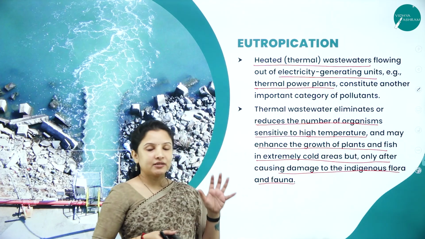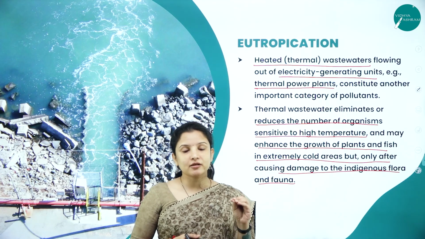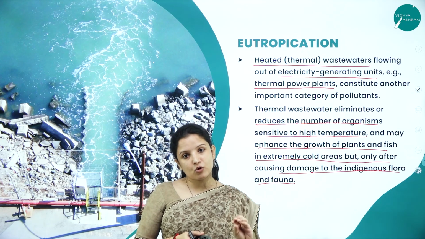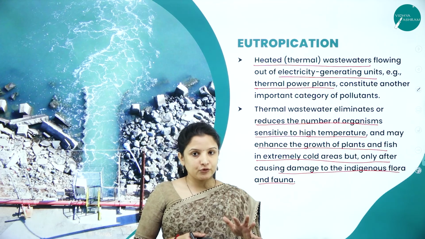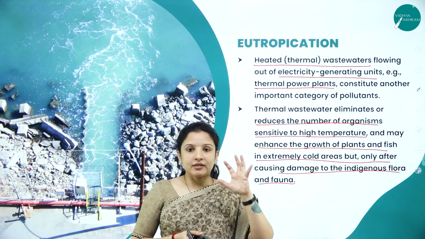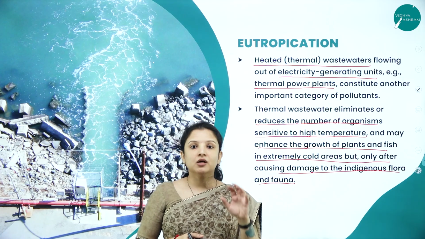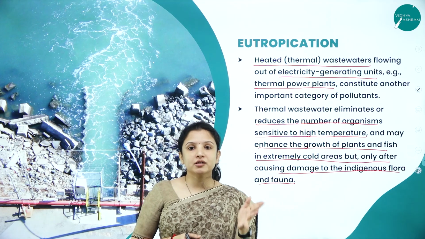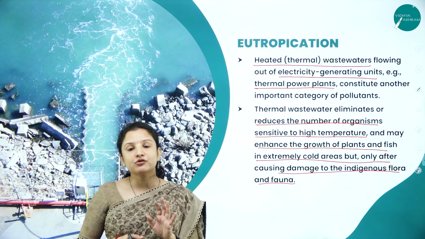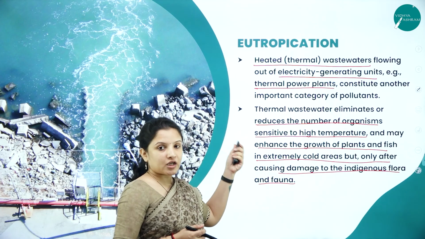Say, for example, the water has a low temperature, and that low temperature facilitates the growth of particular plant and animal species that are capable of surviving only in the cold temperature. Now, because of the waste let out by the thermal power plants, the temperature of the lakes increases, or the lakes become warmer. When the lakes become warmer, the cold-thriving plants and animals can no longer survive there, which leads to their complete washout or death. So that is also one of the main problems that eutrophication causes.